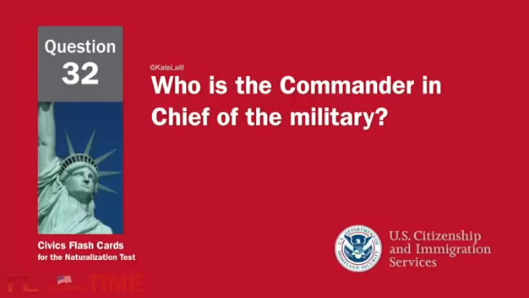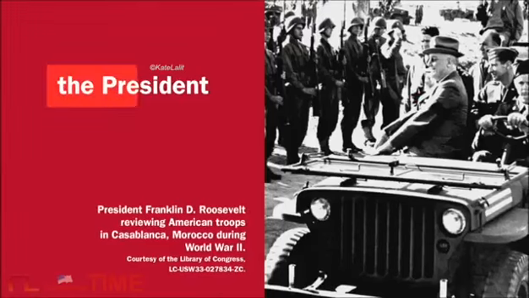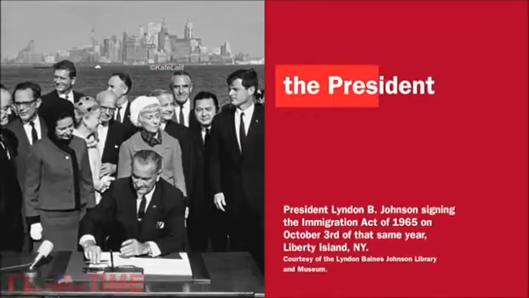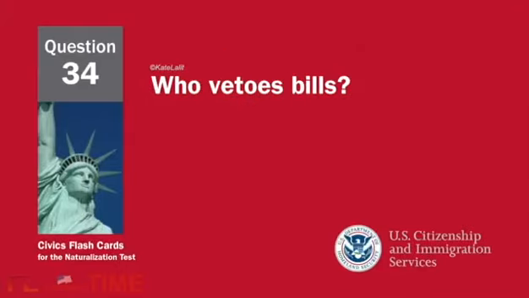Who is the Commander-in-Chief of the military? The President. Who signs bills to become laws? The President. Who vetoes bills?